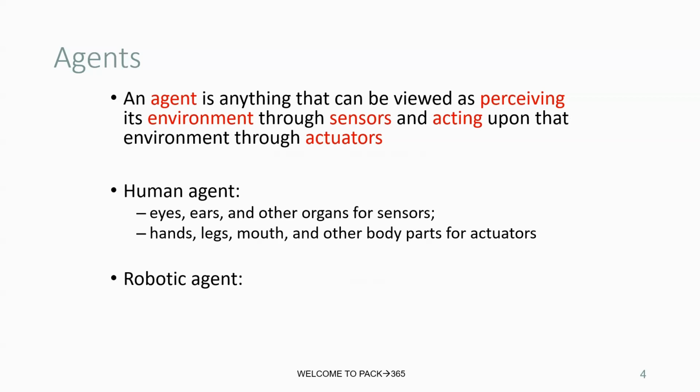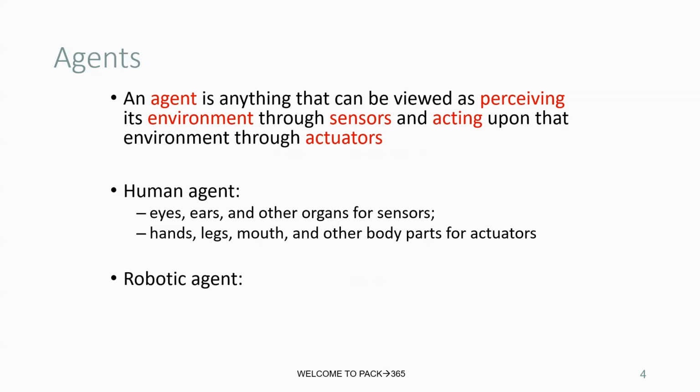And for actuators, these are what we act with. We move with our legs, we hold something with our hands, we talk with our mouth, and the other body parts too. Hands, legs, mouth. For running, we use legs, okay? By carrying luggage, like that, we hold with our hands; by speaking or eating something, we use our mouth. These are our body's actuator parts.